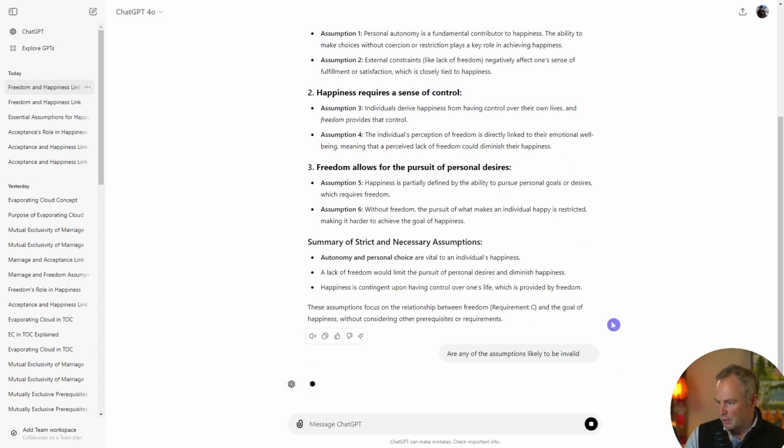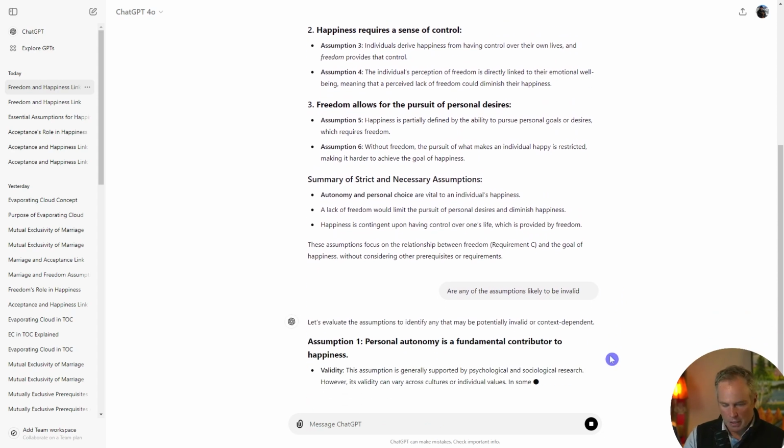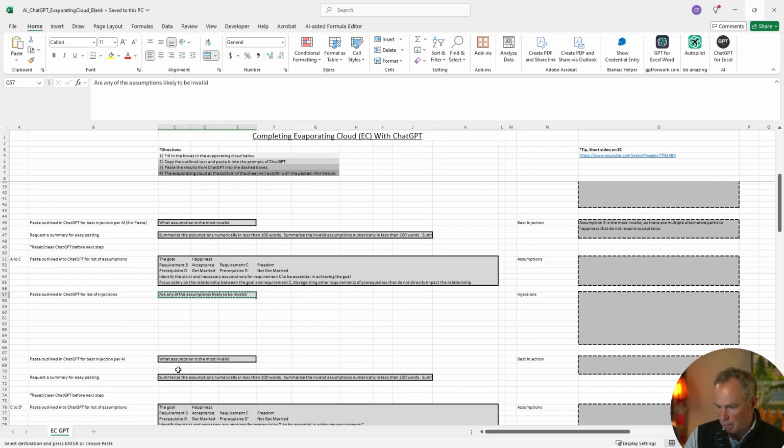Now this will give us our injections. While that's filling out, let's get the next portion. What assumption is the most invalid?